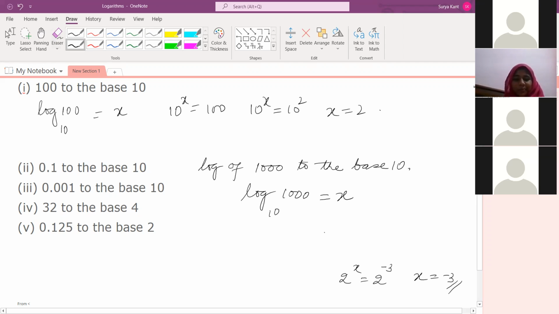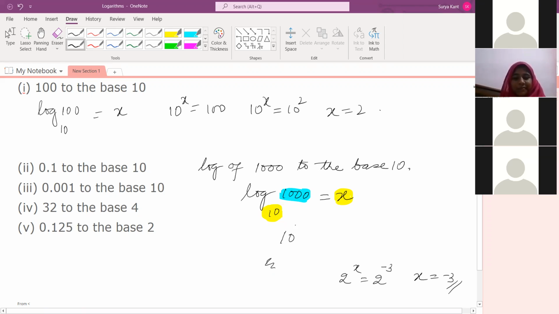So only what you need to do is this base we are seeing here, this one x. This base to the power, what answer you are getting, x, that should be equal to this 1000. Then you'll get the value of x. Understood now or not? Sir, means how, sir? Wait.